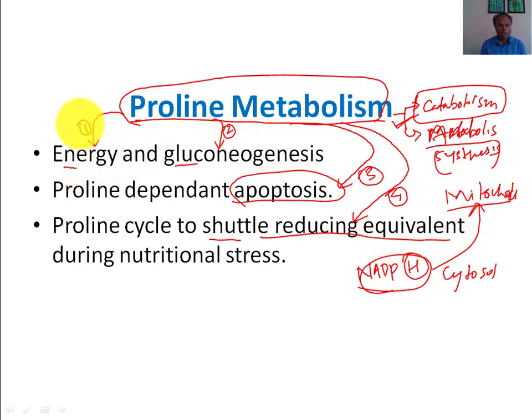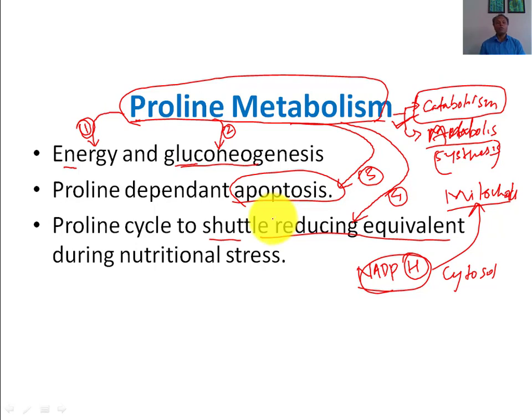First, how is proline catabolism involved in production of energy, in production of glucose, in apoptosis, and in the shuttle of reducing equivalents? Actually, proline catabolism is a very important and very unique type of catabolism. The enzyme of proline catabolism is adhered to the inner mitochondrial membrane. So this is a very unique type of catabolism of an amino acid.